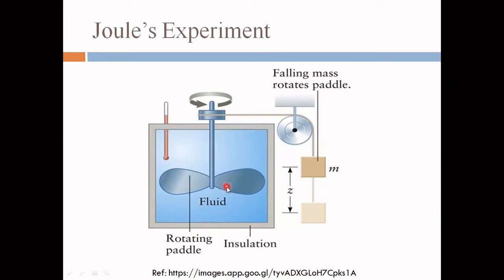Inside the container there is a stirrer used. Or we can say there is a rotating paddle. Our rotating paddle is connected to the drum, and this drum is connected to the pulley through this cord, or you can say there is a rope. At the end of the rope, there is a mass attached. Now this mass falls down many times to perform the experiment.